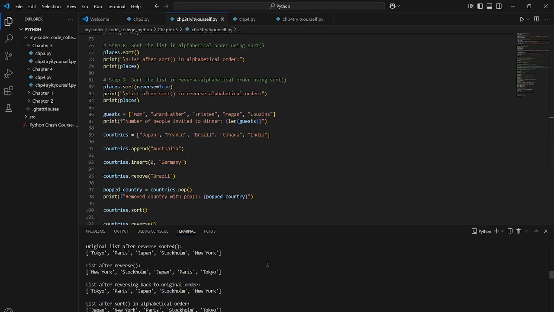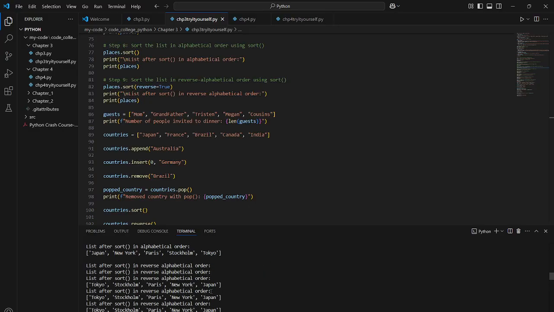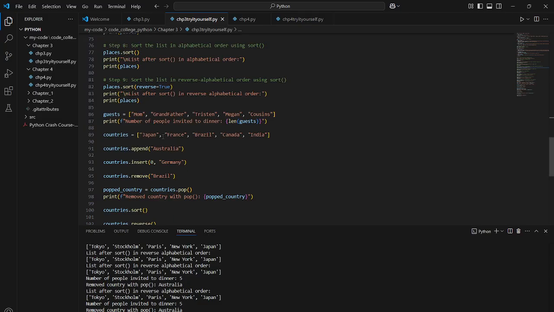Then we move on to another guest one, where it shows how many people are invited to dinner. Let me just find that quickly, here we go. The len of guest shows how many people are invited to dinner. It's basically like what we did in JavaScript. This will just count the number of guests on your list: 1, 2, 3, 4, 5. It shows you there's 5.